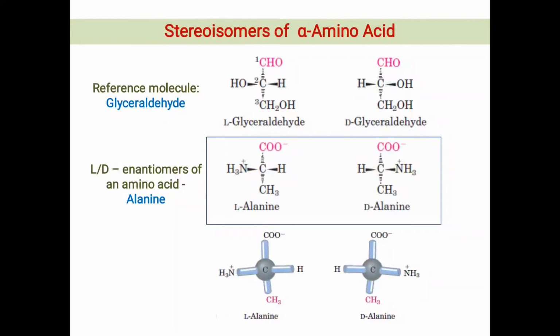This convention of drawing the structure of amino acids on plain paper as L and D forms does not always correspond to their levo or dextrorotatory properties, because not all L amino acids are levorotatory and not all D amino acids are dextrorotatory. These are just the convention of writing their chemical structures on plain paper according to Emil Fischer. So this was about the chirality, optical activity and stereoisomerism in alpha amino acids.